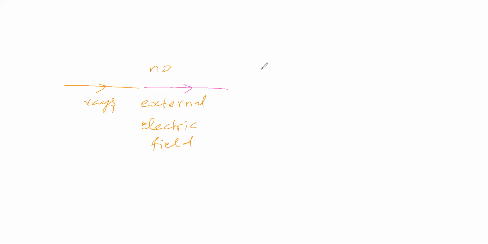Now we will give an external electric field. Here we will give a negative plate and here we will keep a positive plate. Now what is the behavior of the rays? The ray is coming straight.